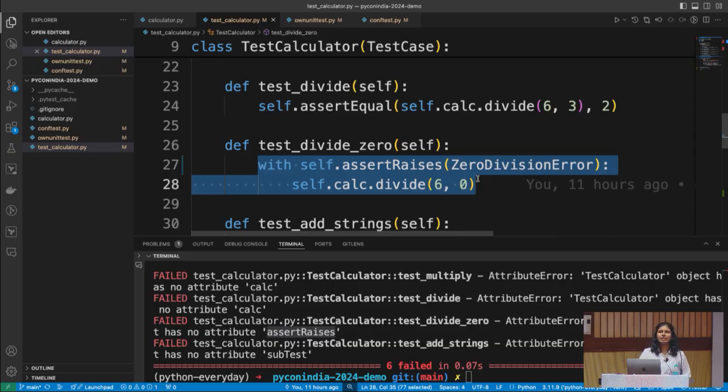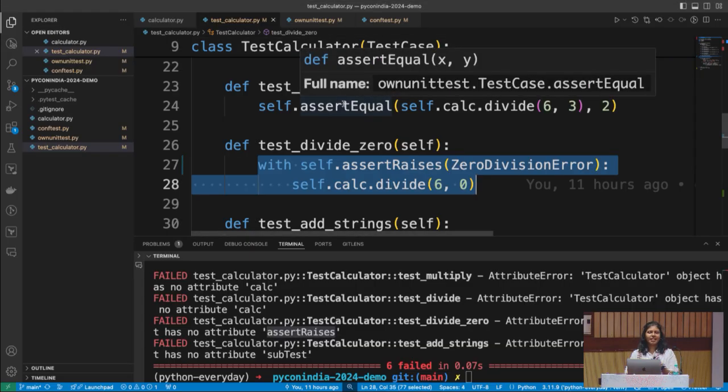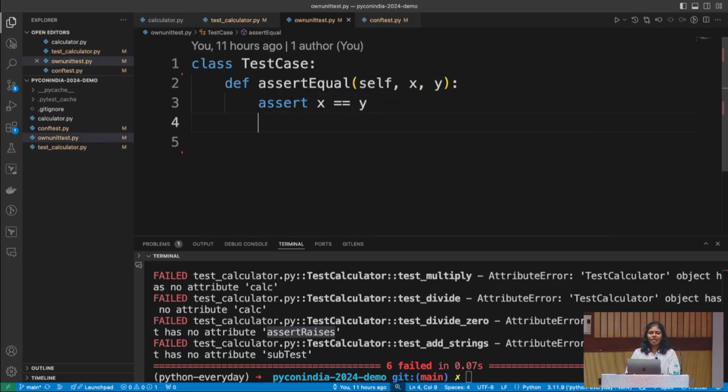Context managers. Are you aware of that? Yes, context managers. Have you seen it in a class form? How it looks? It has an enter, it has an exit. So that's what we are going to write next. So let's write this assert raises function.